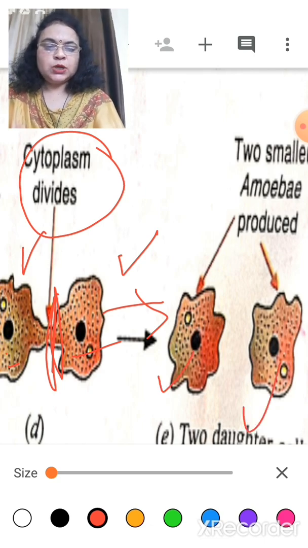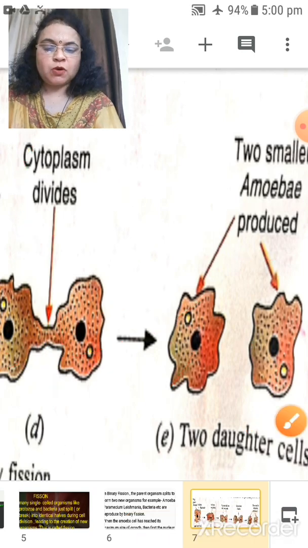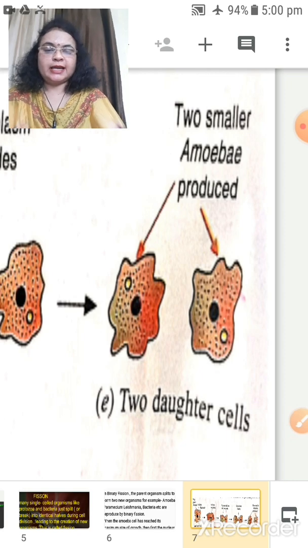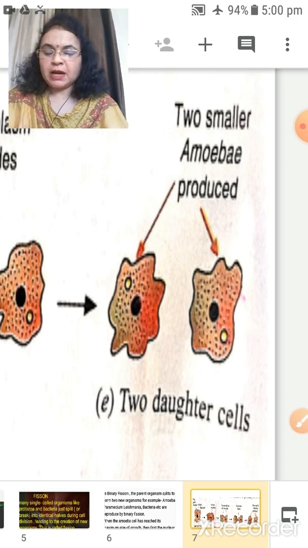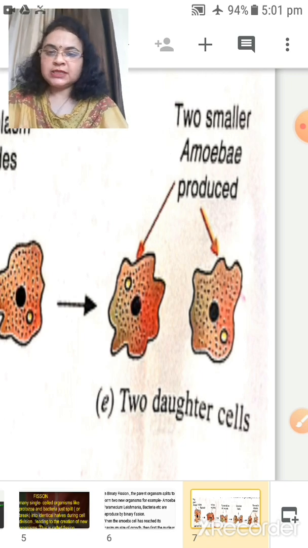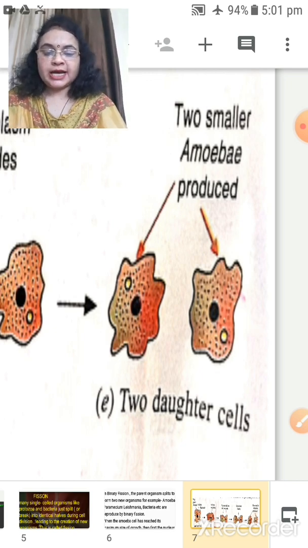Then two smaller amoeba are produced. These two smaller amoeba are called two daughter cells. Here you can see in the diagram two smaller amoeba produced from the mature amoeba, which are called daughter cells. First the nucleus lengthens, then the cytoplasm, and after the cytoplasm divides, the new reproduction of two daughter cells arises.